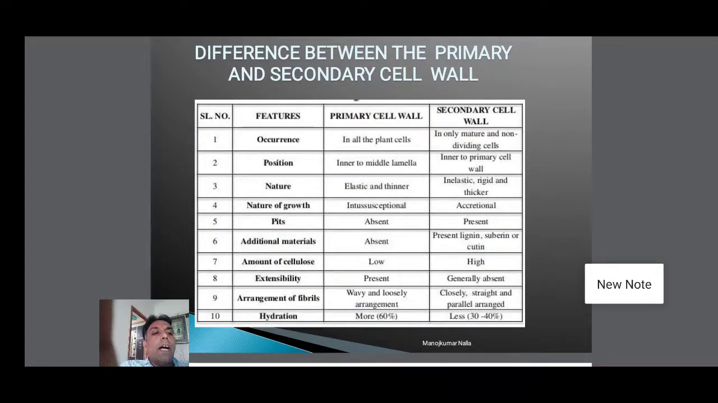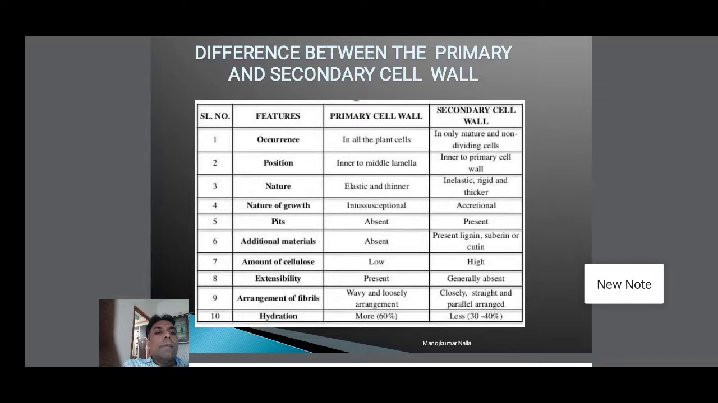Difference between the primary and secondary cell wall. You can see in this table the main differences between the primary and secondary wall. The first column is the features, the second column is the primary wall, and the third one is the secondary cell wall. In the first row, occurrence: all plant cells possess the primary cell wall.